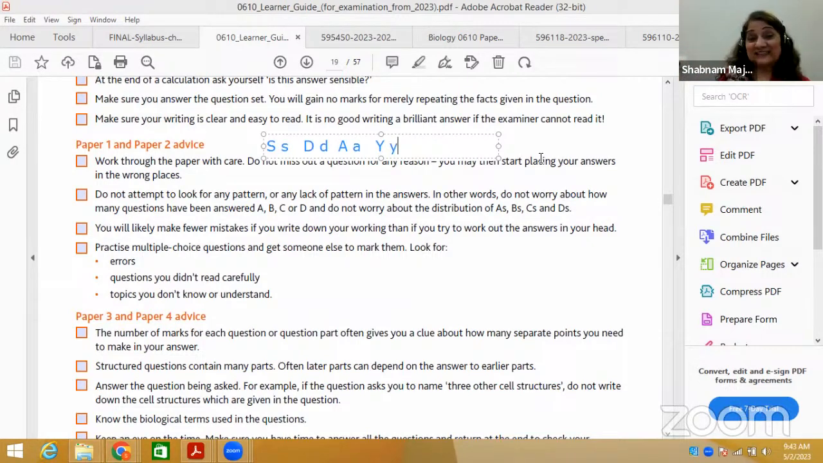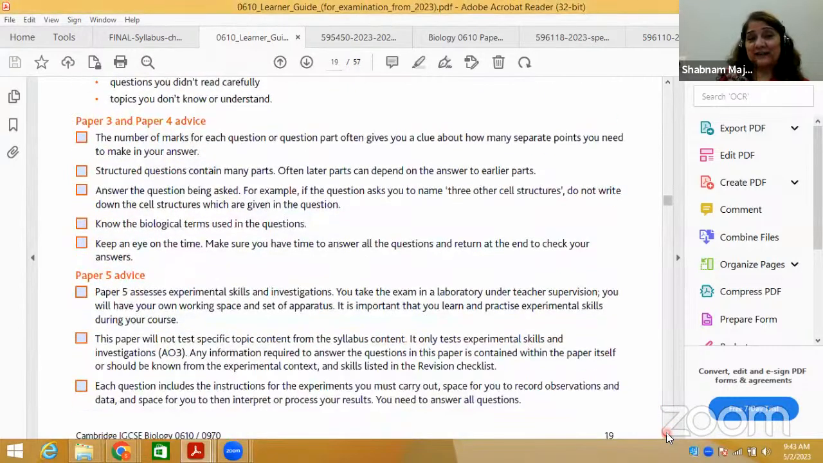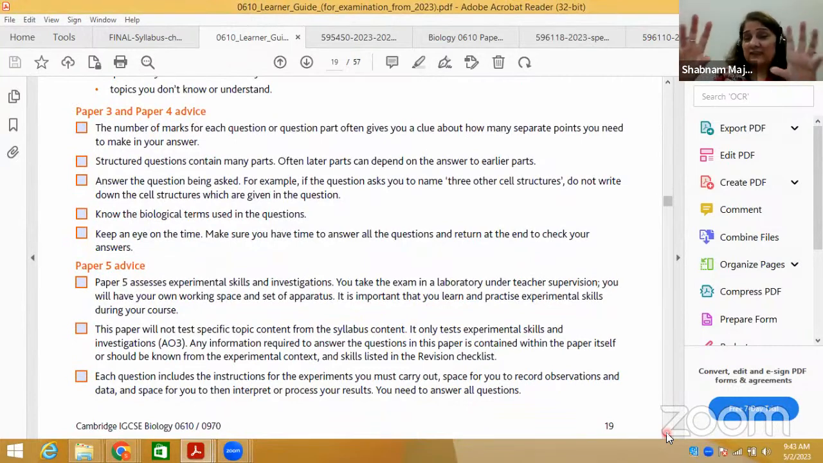So that's what he's asking you to do. That's very important in terms of the alphabets given. So make sure your writing is clear and easy to read. It's no good writing a brilliant answer if the examiner cannot read it. I'm not asking you to write very beautiful handwriting, but I'm just saying write readable writing.